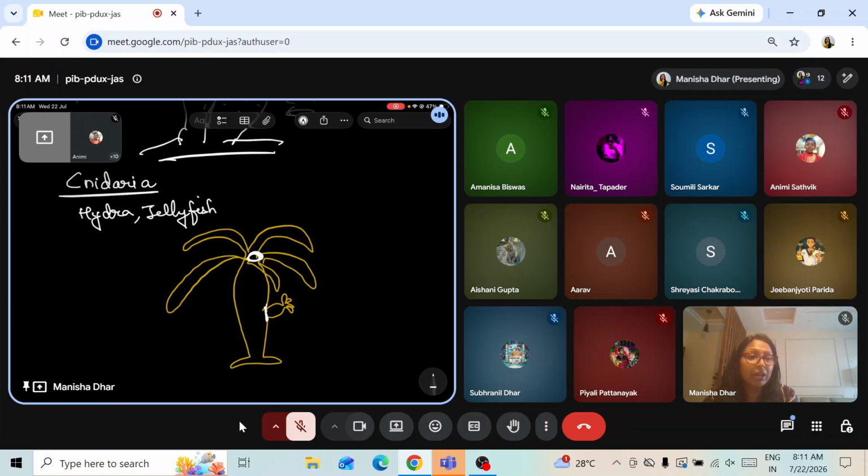A typical Hydra is an animal which belongs to phylum Cnidaria, and it has these tentacles. These tentacles have some stinging cells. We call those stinging cells nematocysts. Very important. Stinging cells, or nematocysts.